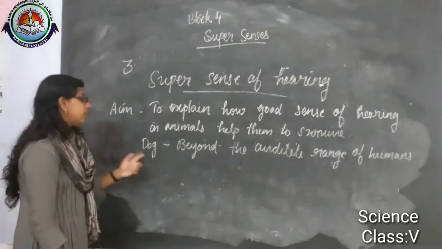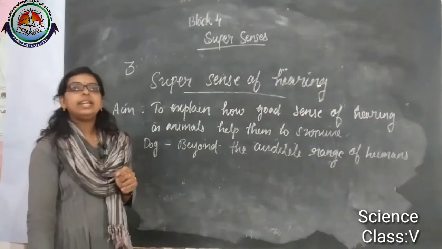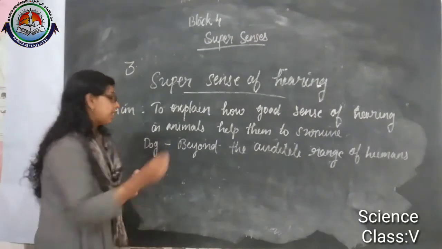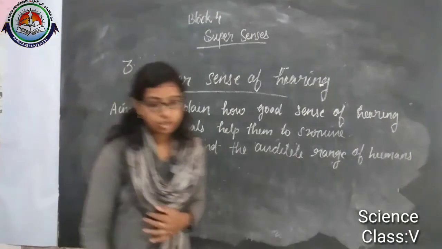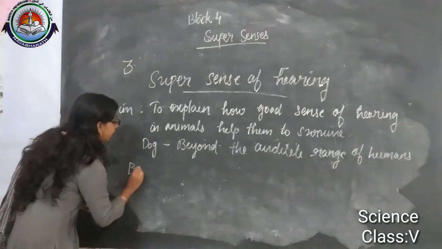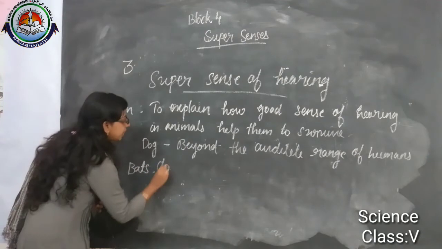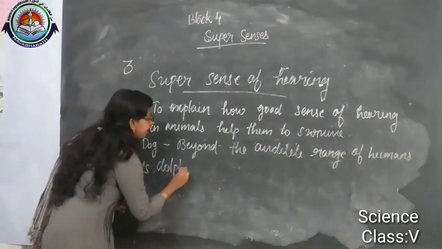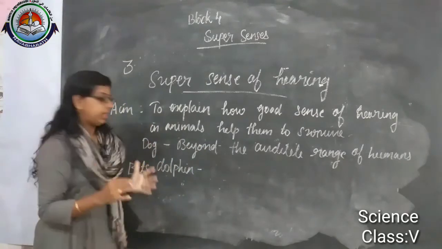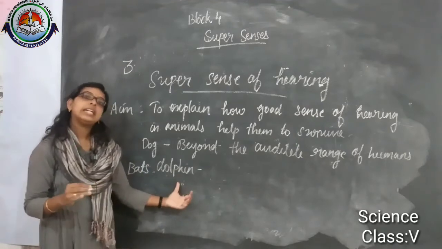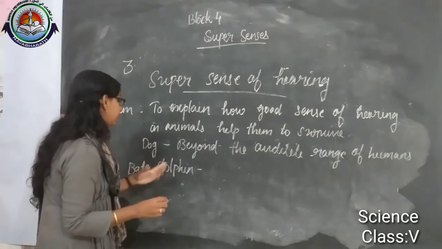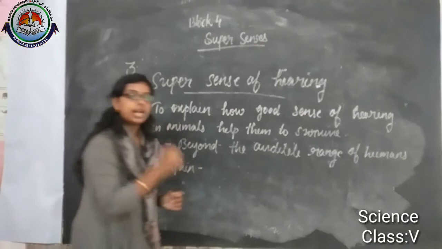Then first one is dog, and secondly we can consider bats and dolphins. These bats and dolphins, at night or in the dark, use echolocation for their path. They can hear ultrasonic sound.